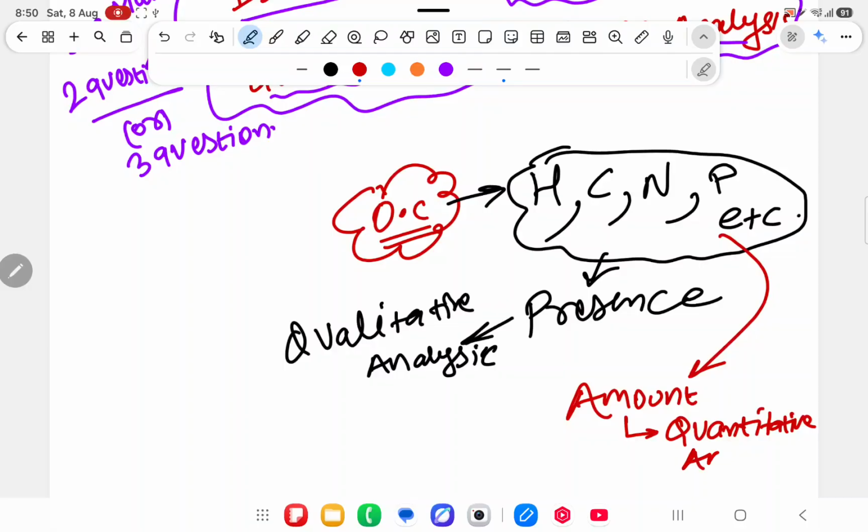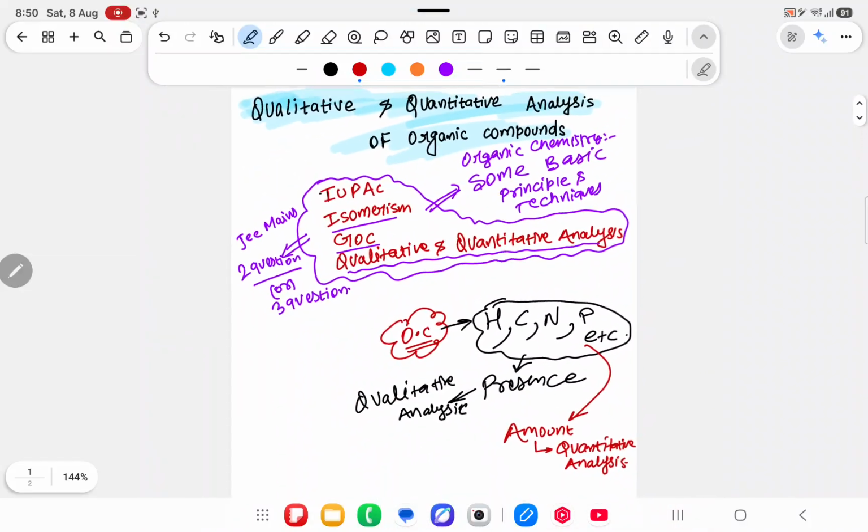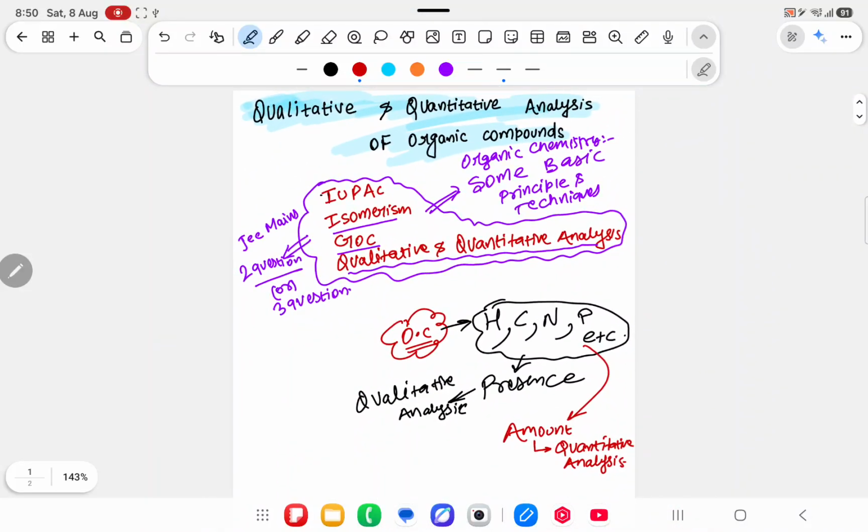quantitative analysis. It means an organic compound is given. In that organic compound we have to find out whether a particular element is present or not. That we will study in qualitative analysis. If it is present, then what is the mass or the moles, what is the amount of that compound, that we will study in quantitative analysis.